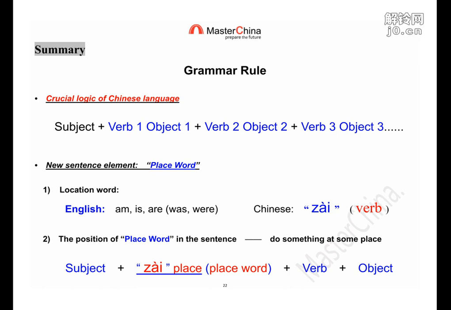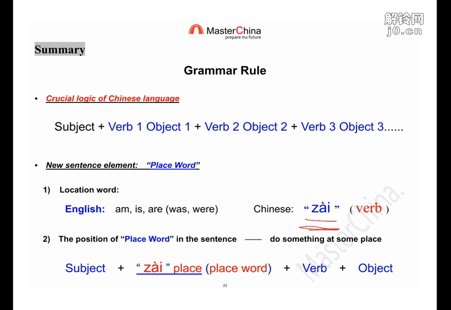The new sentence element we got in this part is the place word. So the place word gives us more expressions. So compare English and Chinese. Chinese use specific words for location. Stay at somewhere, not English prepositions.